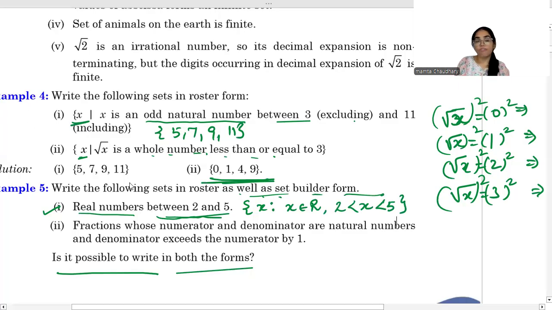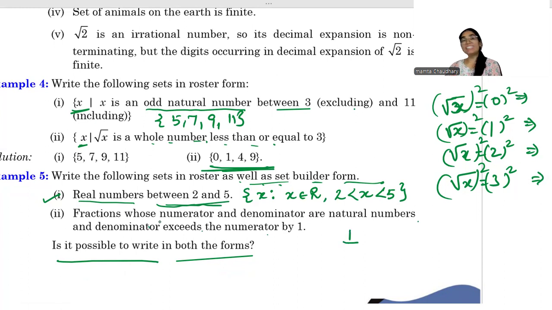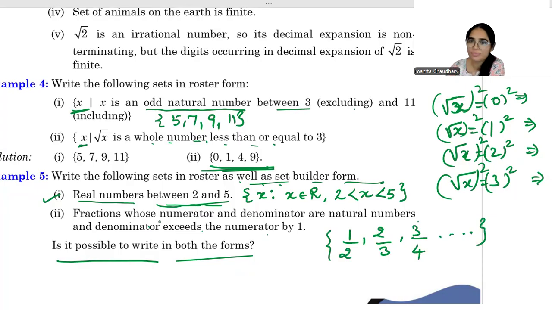Now next, fraction whose numerator and denominator are natural numbers and denominator exceeds the numerator by 1. And natural number, so smallest natural number is 1. Now denominator exceeds the numerator by 1, so 1 plus 1, 2. Next, if I take numerator as 2, denominator will be 3. Next, if I take numerator as 3, denominator will be 4. So yes, we can write it in roster form.